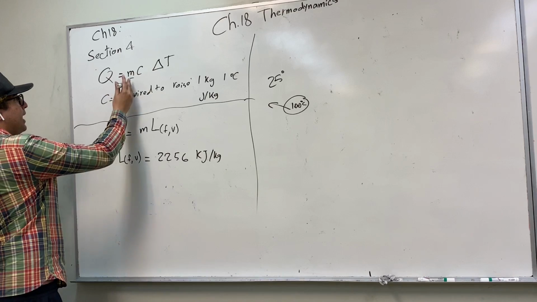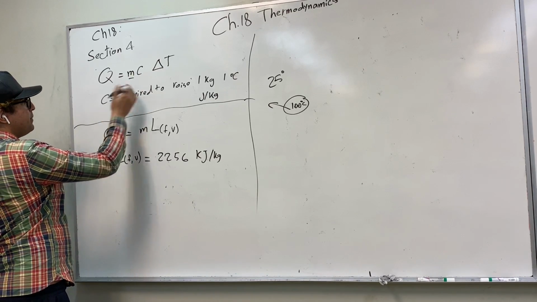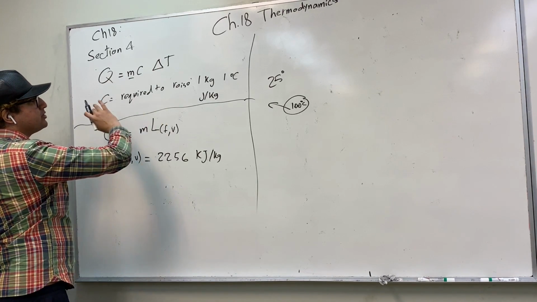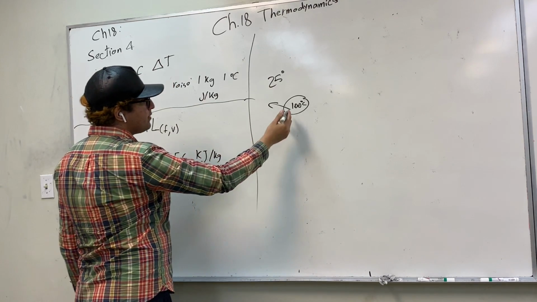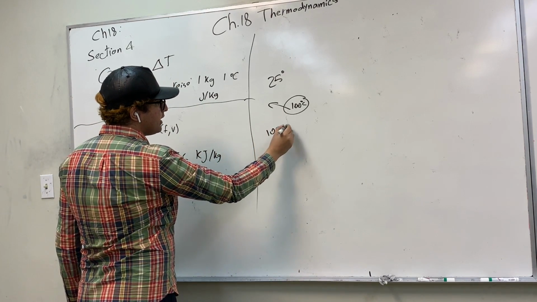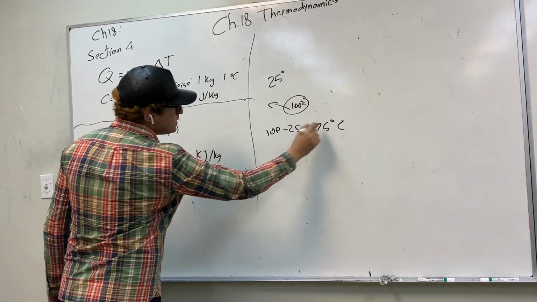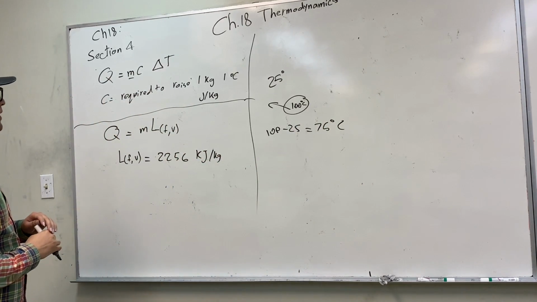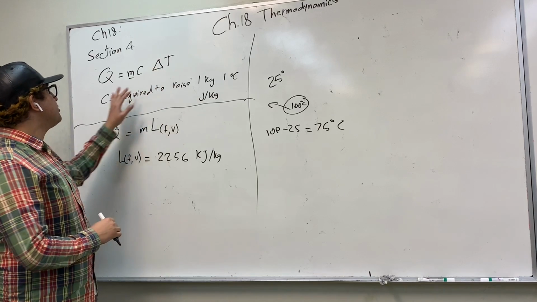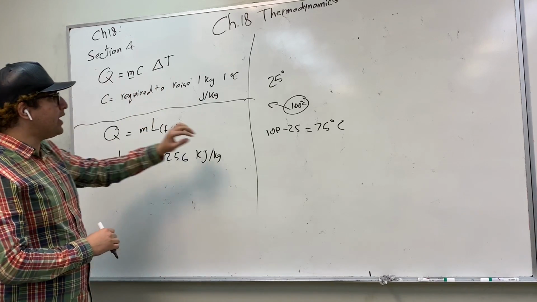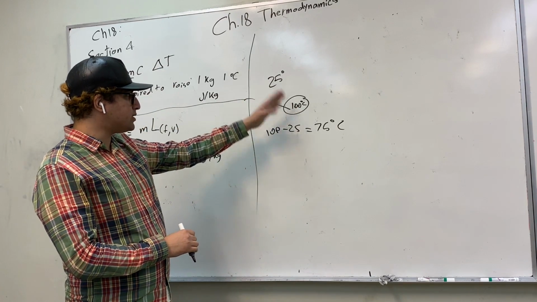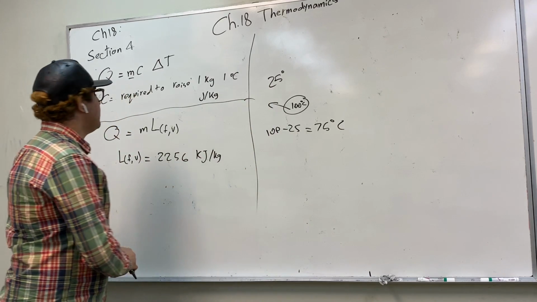So if you multiply the mass times the constant C times the change in temperature, for example, 100 minus 25, you're going to have 75. If you multiply these three values, you're going to get the amount of energy that is going to flow out of the ball to the atmosphere.